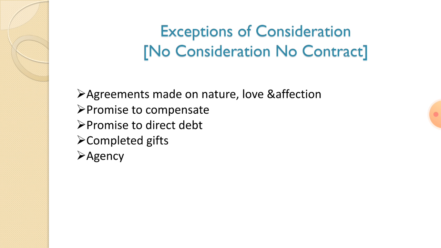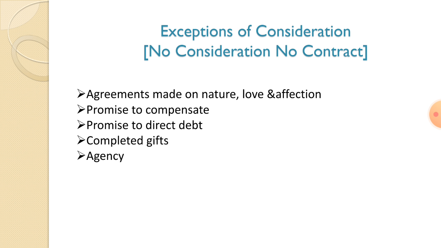There is no consideration here, because it is given out of affection. He wants to give something back to the society. In that manner, people give donations to persons, and that is called a complete gift.